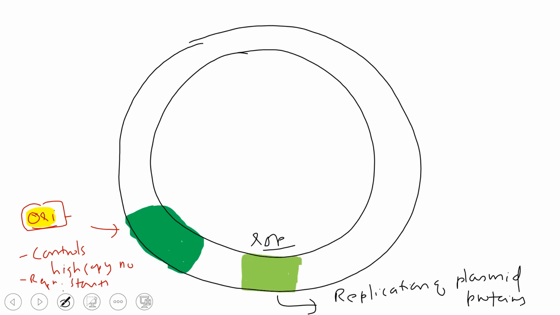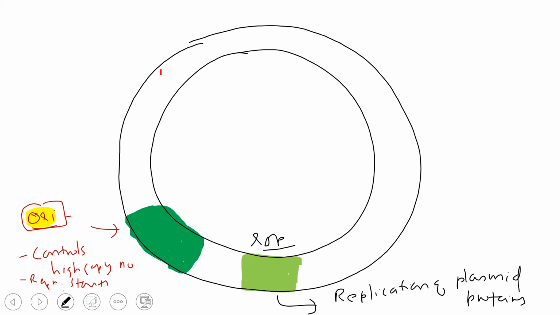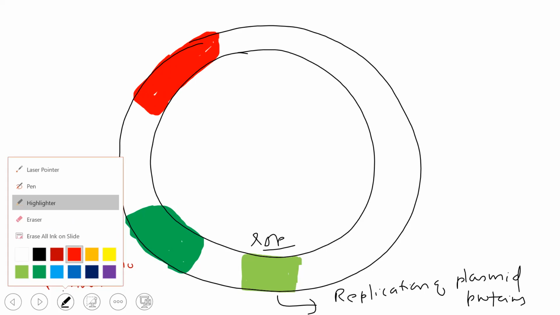Normally this plasmid doesn't have any of such markers, but we add these markers. So usually, in this case, there are two markers.